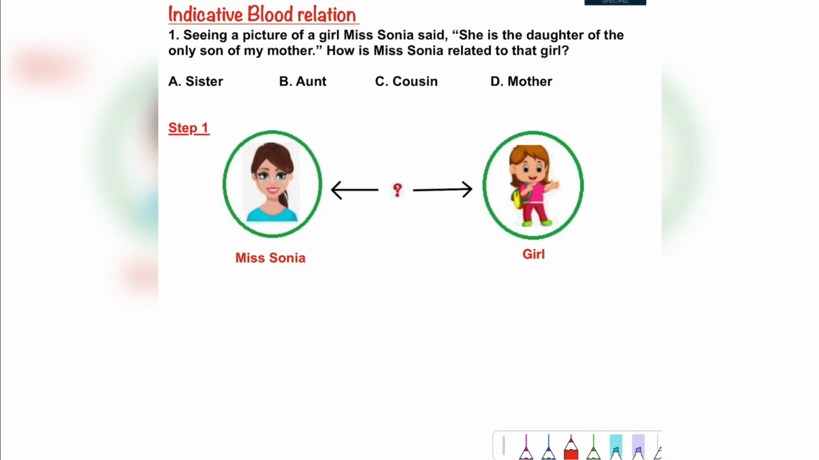Seeing a picture of a girl, Miss Sonia said, "She is the daughter of the only son of my mother." How is Miss Sonia related to that girl? The options are sister, aunt, cousin and mother. Now we know that Sonia, by looking at a picture, says she is the daughter of the only son of my mother. So we need to understand what is the relationship between them.